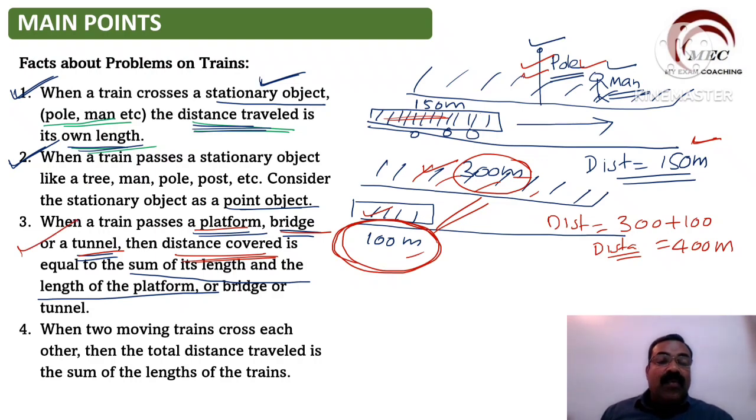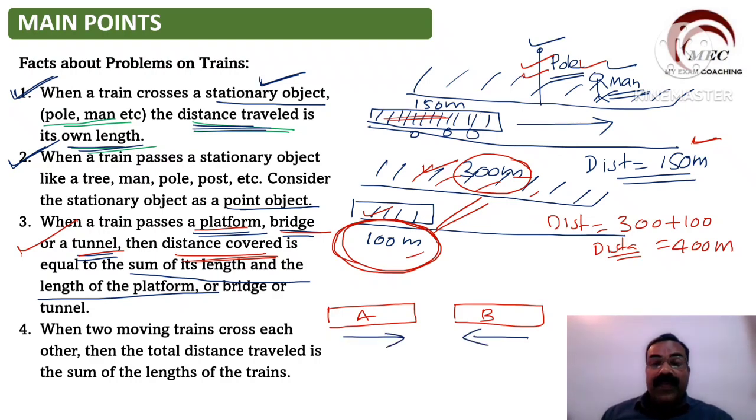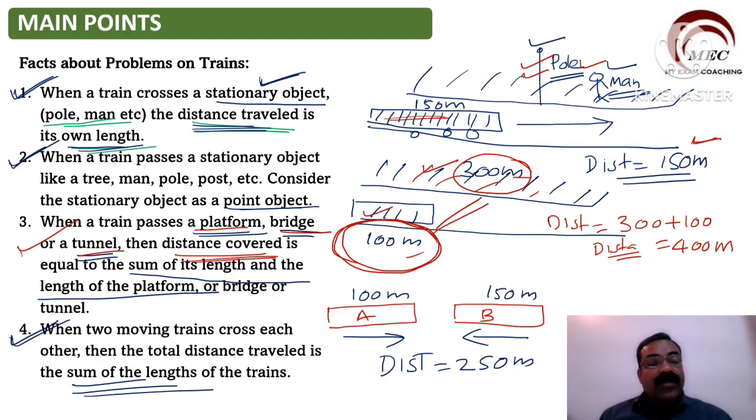When two trains are moving crossing each other, then total distance is equal to the sum of the lengths. इधर से एक ट्रेन ऐसे जा रहा है और इधर से एक ट्रेन ऐसे जा रहा है. This is train A and this is train B, and this train is moving in this direction and this train is moving in this direction. Now मान लो ये 100 मीटर का लेंथ है और ये 150 मीटर का लेंथ है. Then in this case total distance is equal to 100 plus 150 which is equal to 250 meter. We have to take the sum of the lengths. So this point is also clear.